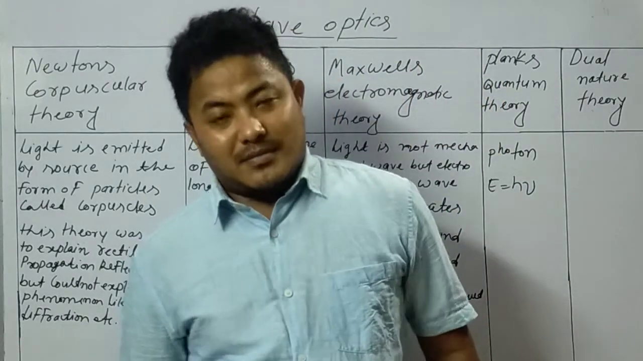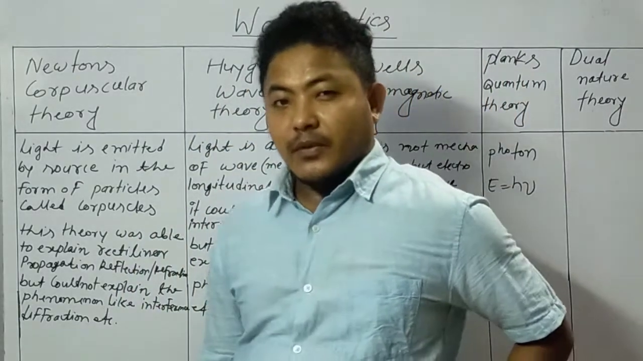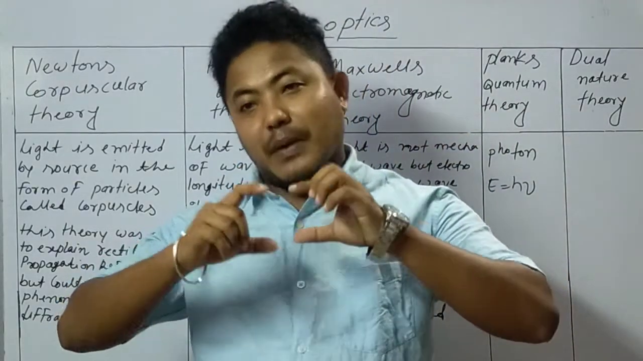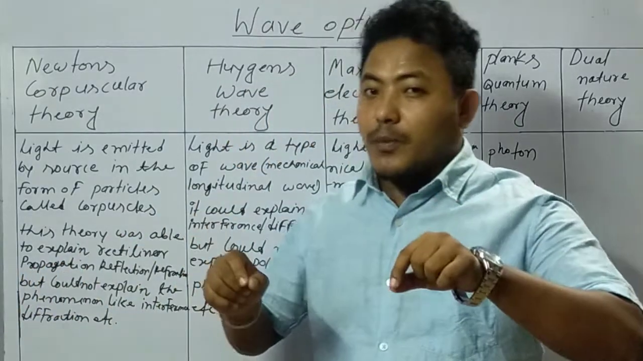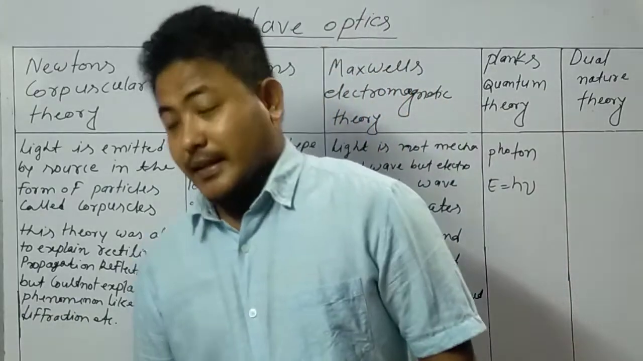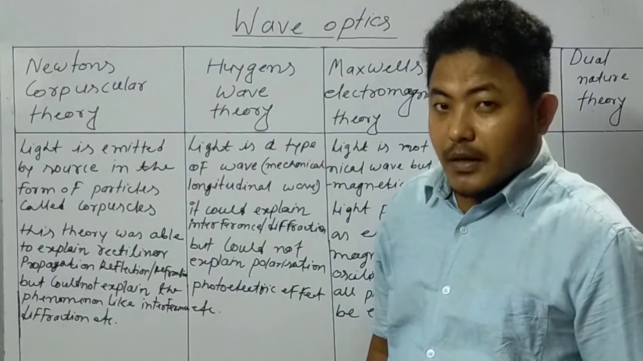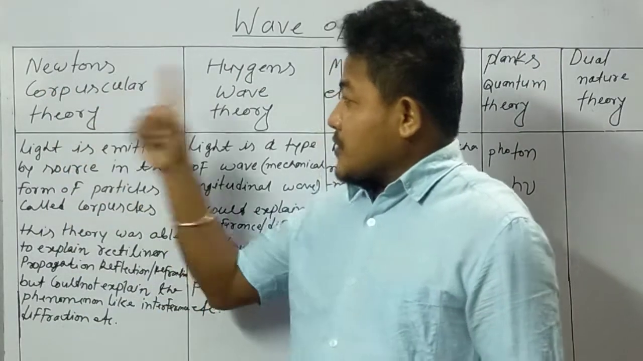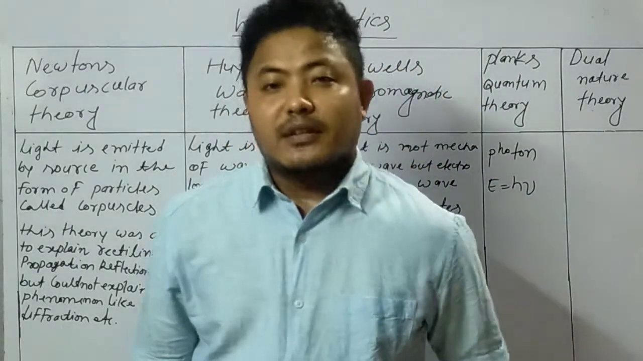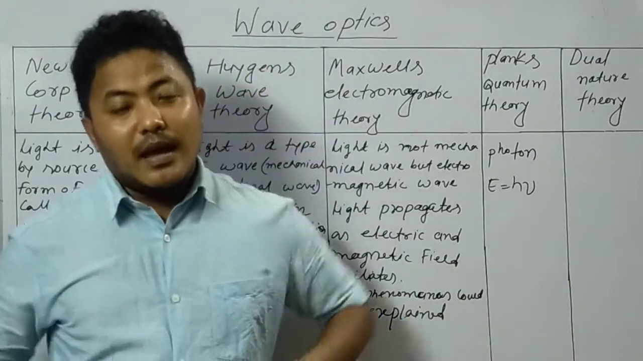Newton told that light basically travels in the form of particles. Light is emitted by a source in the form of particles, and these particles are known as corpuscles. That is why it is called Newton's corpuscular theory. Understood? Newton believed that light is emitted by a source in the form of particles, and those particles are known as corpuscles.